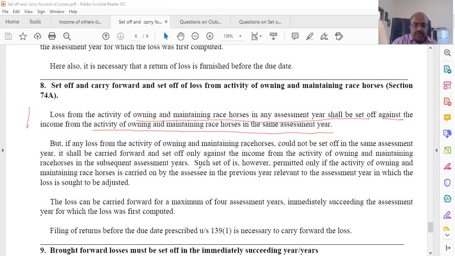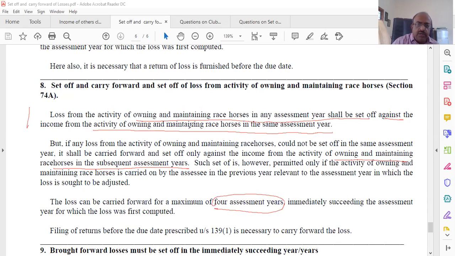For how many years? It can be carried forward for 4 assessment years. And when you carry it forward, it can be adjusted only against income from owning and maintaining resources in the subsequent year also.